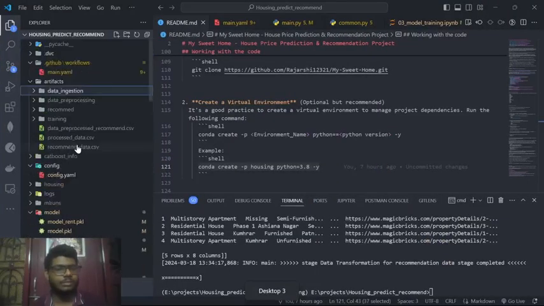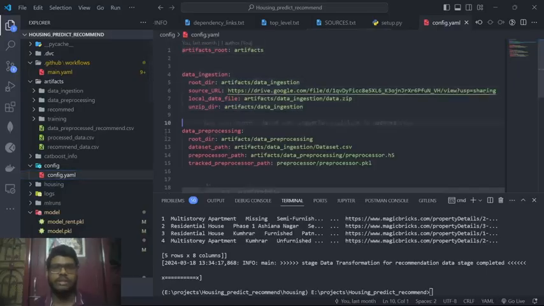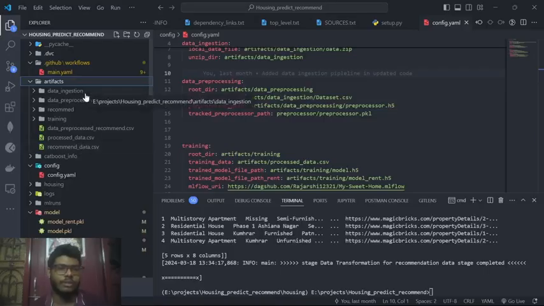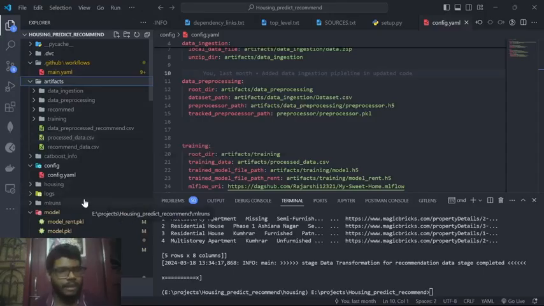So here is the config file. Everything is a data ingestion. Where is the path? This artifacts structure is not given in the GitHub repo because it would take too much space, and I don't particularly need it for deployment purposes.